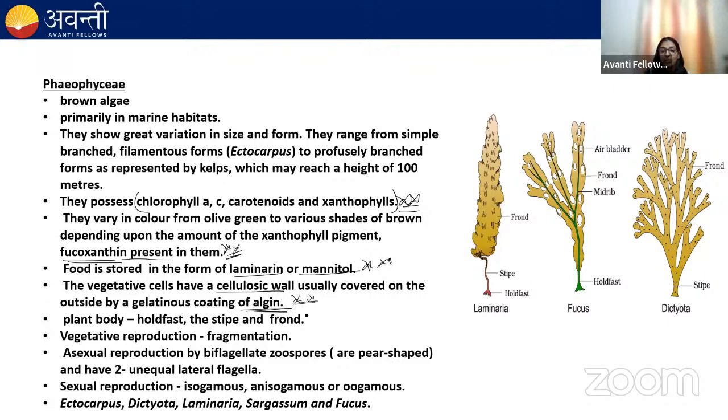And a very important point is that in brown algae, you will observe that the plant body is differentiated into holdfast, stipe, and frond. Holdfast is for attachment to the substratum. Stipe is the stalk. And frond is a leaf-like organ which performs photosynthesis. In Fucus, you will observe an air bladder. Air bladder is for providing buoyancy.